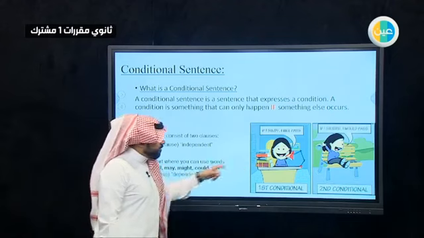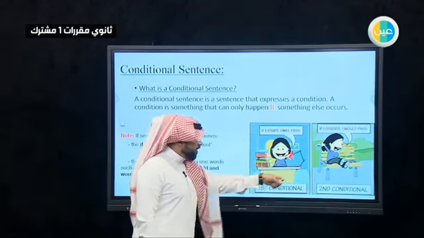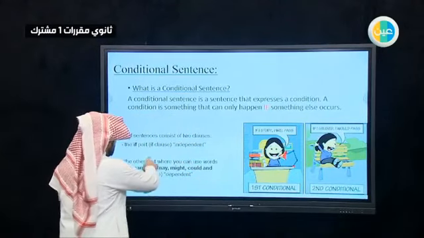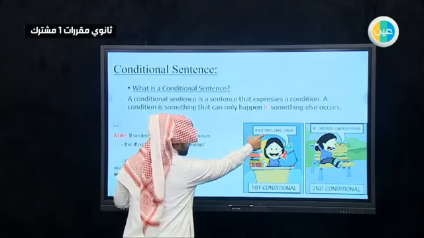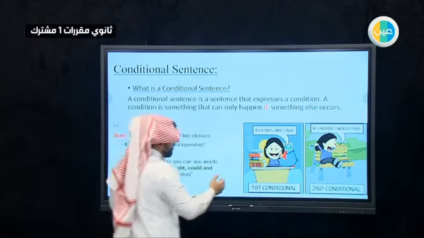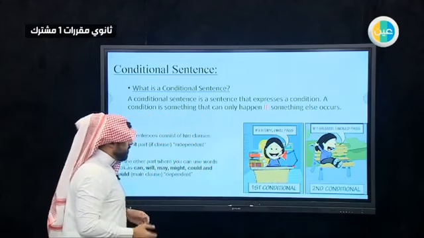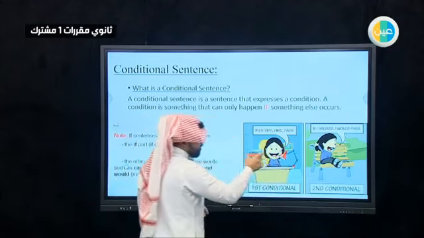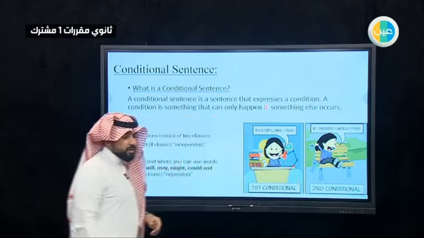As you can see here, we have two examples, one about type 1 and the second one about type 2. So here, the if part, you can see it here, like if I study. It can't stand alone, so you can't say if I study and stop. But on the other hand, you can say I will pass. For the second one, it's the same. If I studied, it can't stand alone. But if you say I would pass, this could be a sentence.